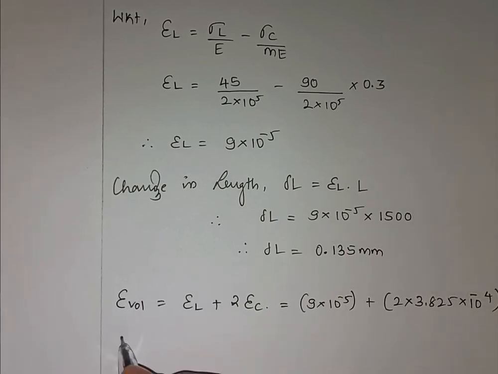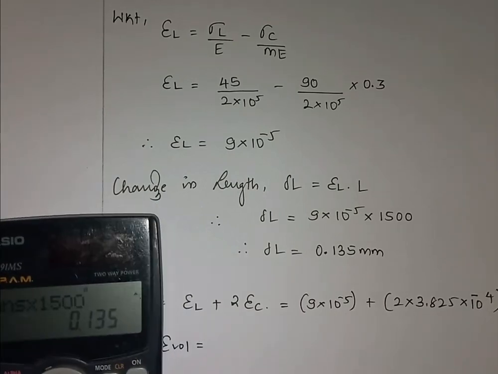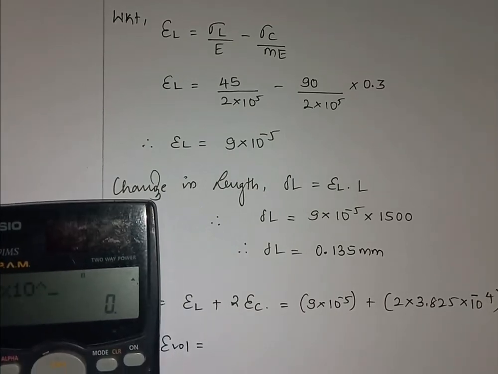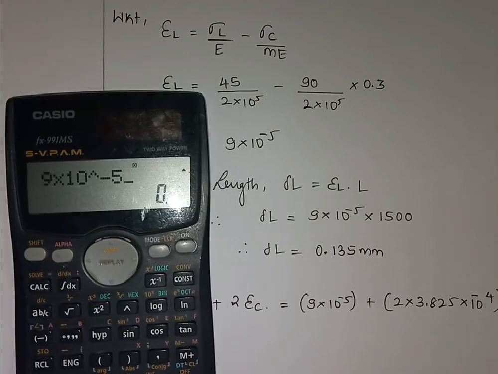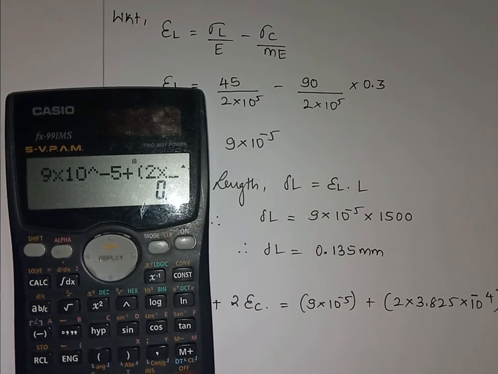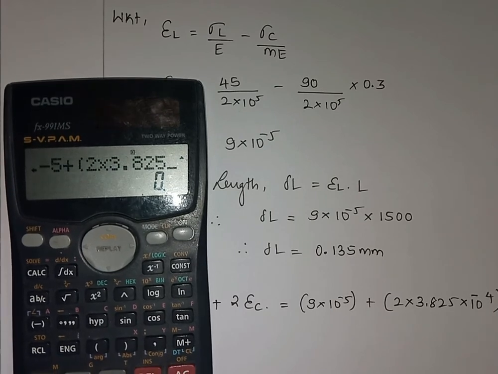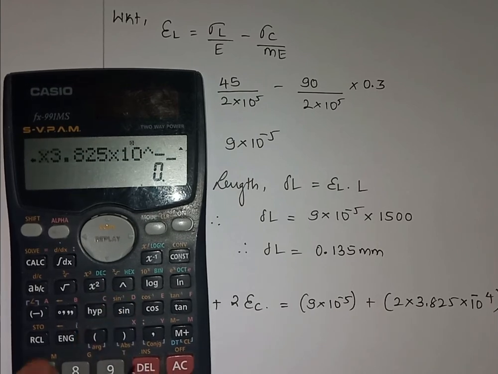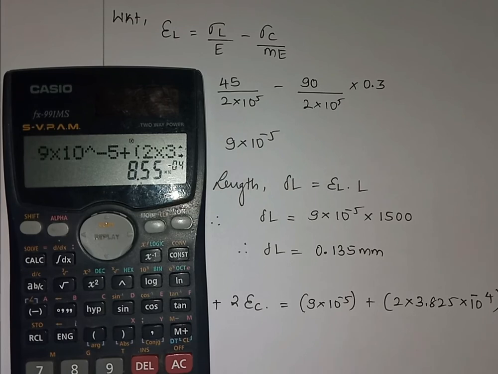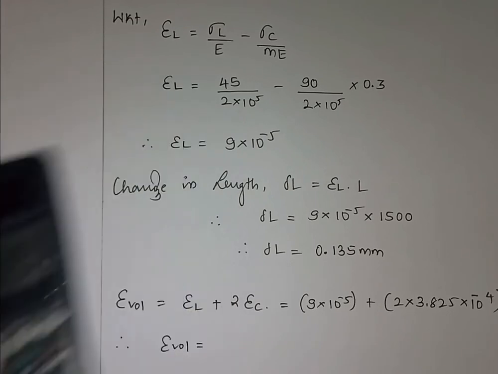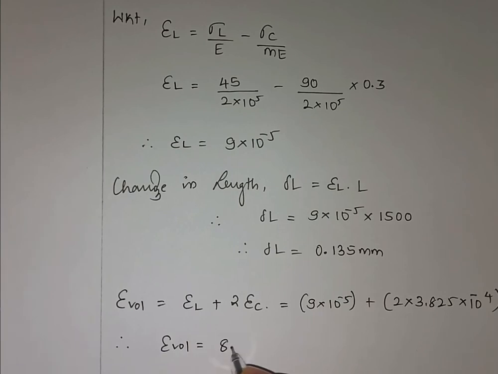So epsilon volumetric is 8.55 into 10 raised to minus 4. It does not have any unit.